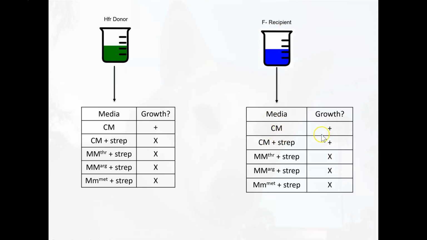So it can grow on complete media because remember, complete media supplies all the nutrients, and it will grow just fine on complete media that contains streptomycin because remember, it's resistant. However, it cannot grow on any media that is missing any of these amino acids. So here we have minimal media that's missing threonine, minimal media that's missing arginine, and minimal media that's missing methionine, for example. Can't grow on those because the bacteria can't make it and the media is not supplying it.